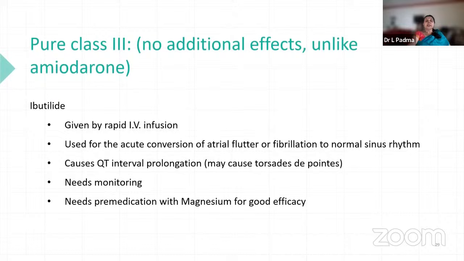So these other drugs, amiodarone has other side effects and extra actions, but this drug does not have other actions. It should be given only by parenteral route, IV infusion. Conversion from atrial flutter to fibrillation, QT prolongation, needs monitoring, and needs pre-medication with magnesium for good efficacy.